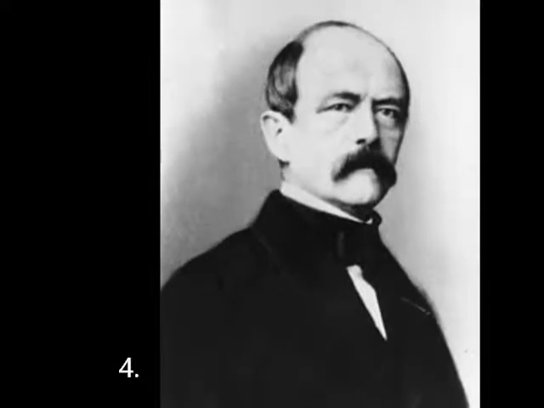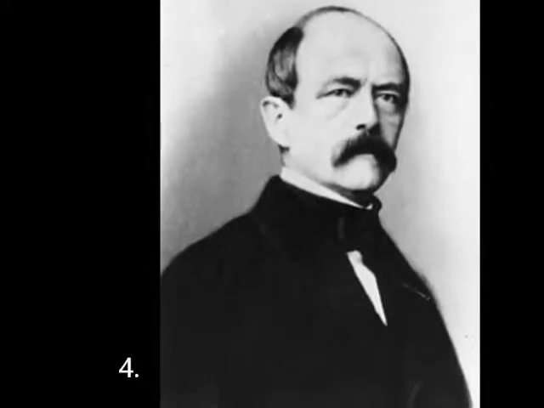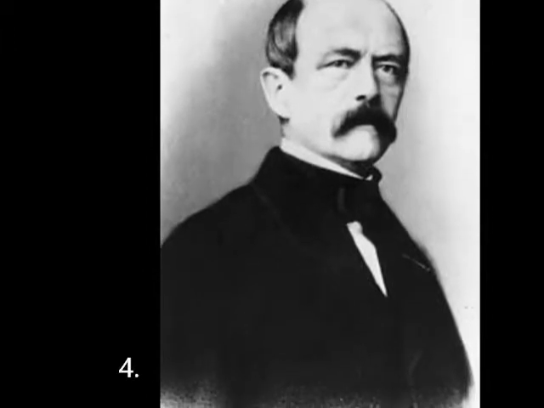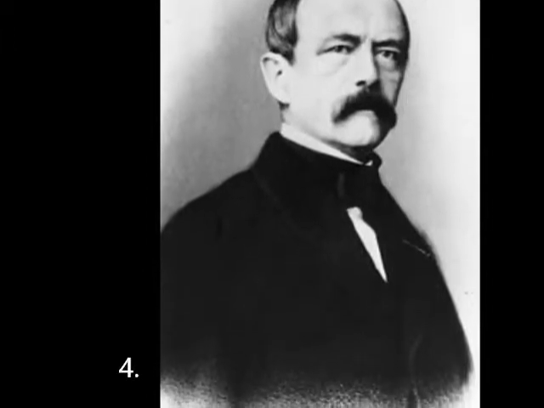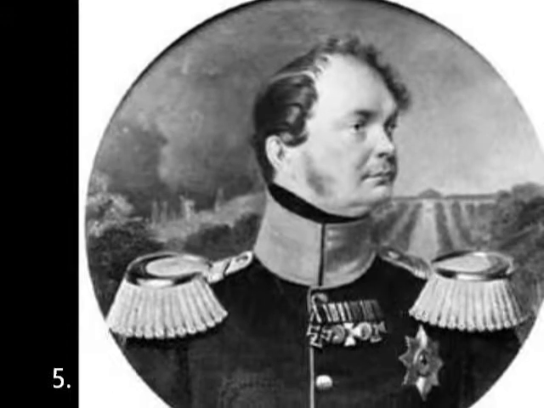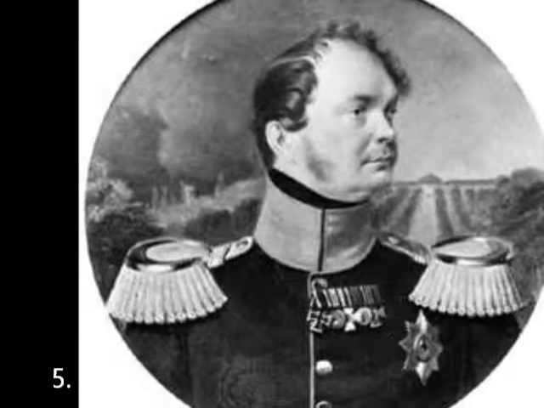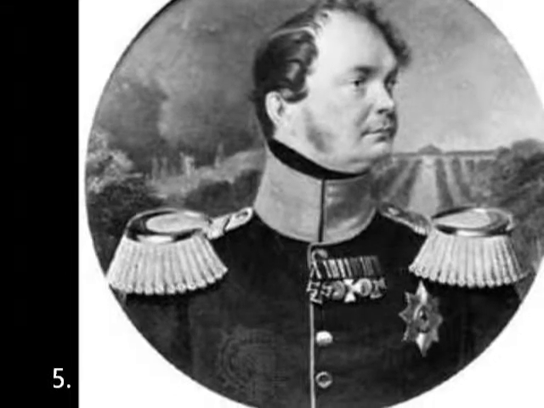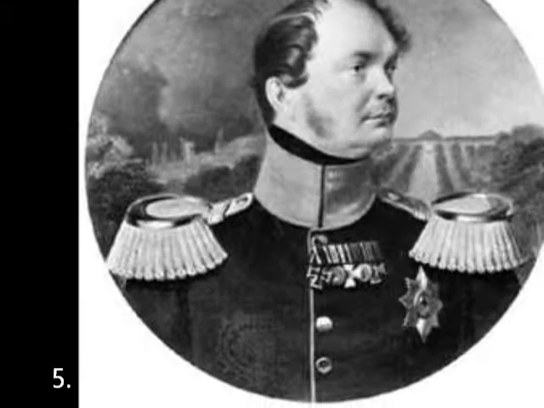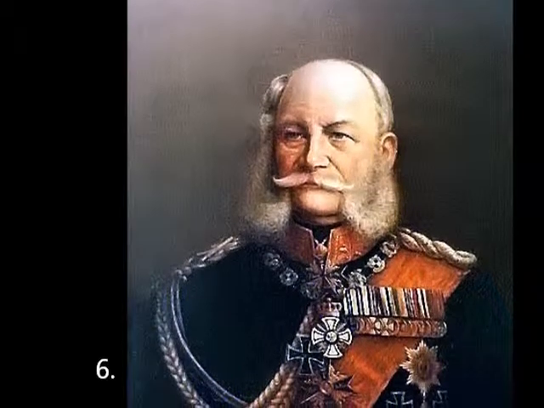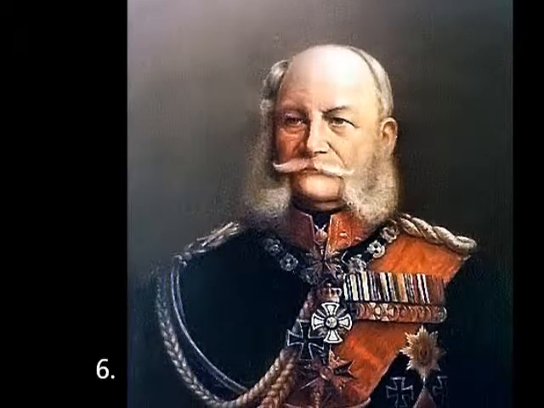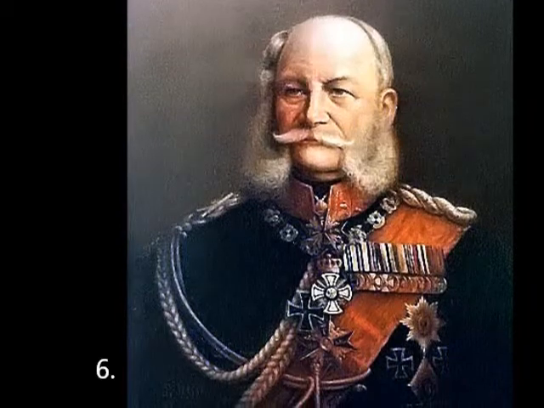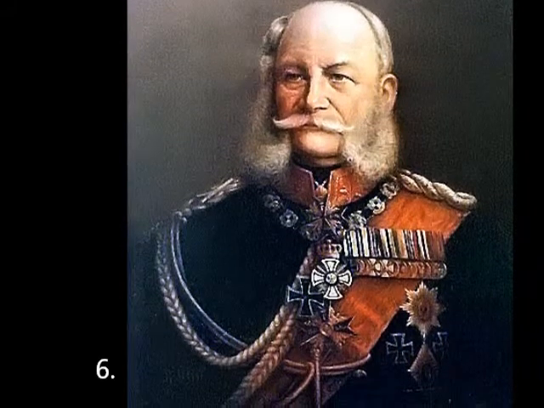Otto von Bismarck began his political career in the Prussian legislature, where he gained a reputation as an ultra-conservative royalist. In 1851, King Frederick Wilhelm IV appointed Bismarck as Prussian representative to the German Confederation. Then, in 1862, he was appointed to the office of Minister of Prussia by King Wilhelm I. This appointment was the very first step in von Bismarck's rise to power. He would hold this office until 1890.